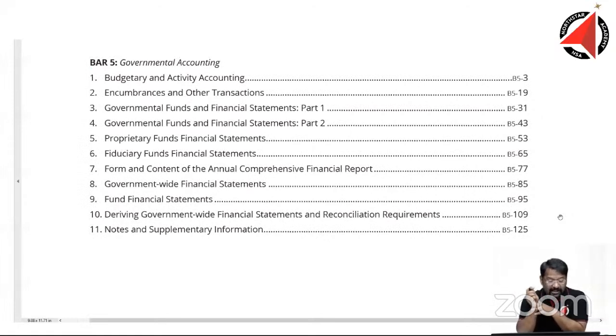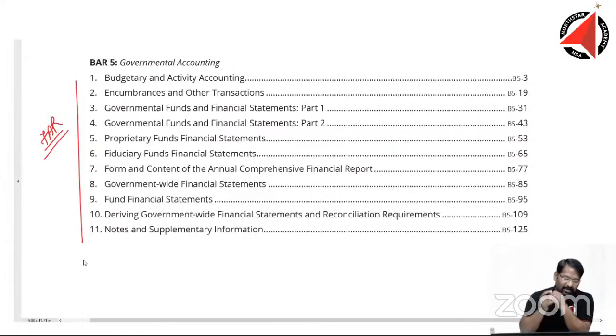Governmental accounting. Yes, governmental accounting is already covered. Some portion of it, the basics, are covered in the FAR, and some extension from the FAR will be there. Not so much from the new syllabus of FAR, but it has a lot of comparison with the old syllabus of FAR. If you think government accounting was eliminated from FAR, yes, it has been eliminated from FAR, but it has gone to BAR. All right. If you have studied the old FAR, then this BAR will become very, very easy, because most of these are covered in the old FAR syllabus. In the new FAR syllabus, it has been eliminated and it is covered here.